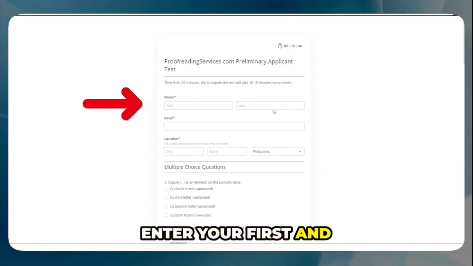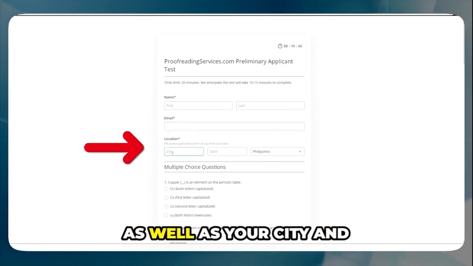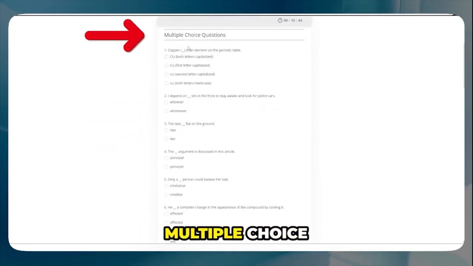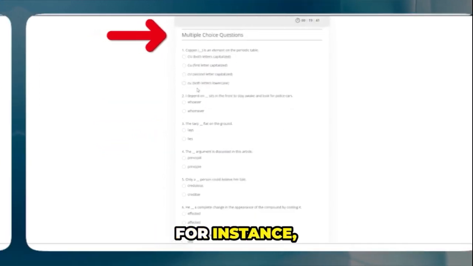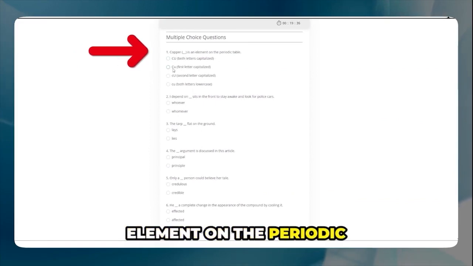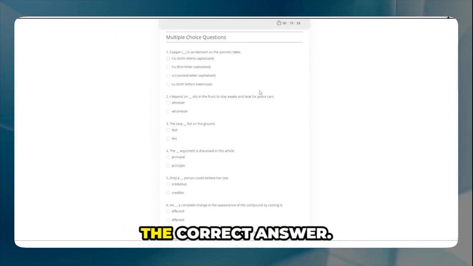Enter your first and last name, email address, as well as your city and country. Following this, you'll encounter a series of multiple-choice questions. For instance, the initial question pertains to copper as an element on the periodic table, requiring you to select the correct answer.